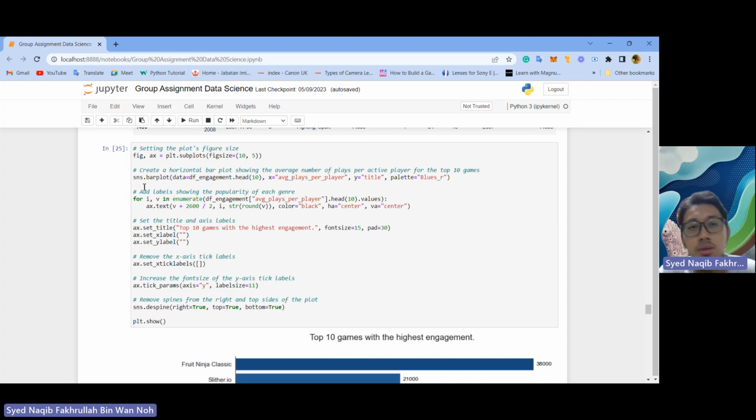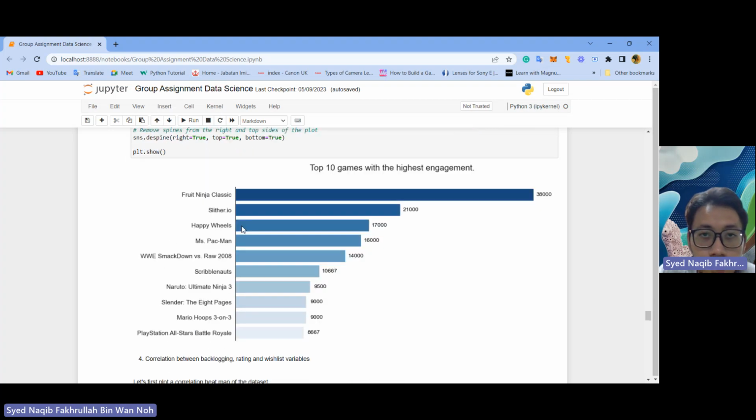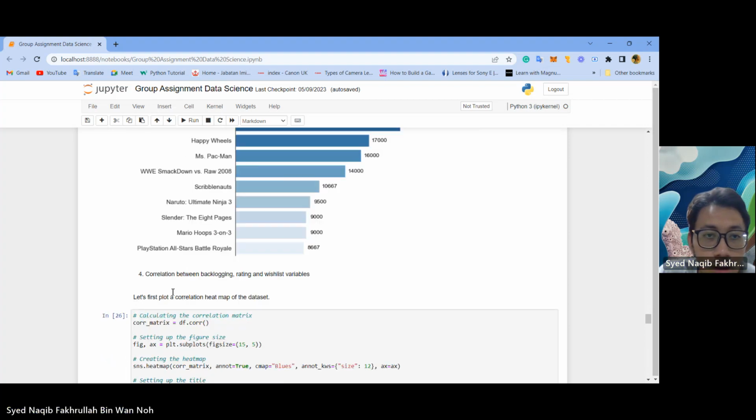And then we can set a plot to create a horizontal bar plot showing the average number of plays per active player for the top 10 games. We can add labels, set a title, remove the x-axis, and then we can remove the spines from the right and top sides of the plot, and then we can use plt.show. The game with the highest engagement is Fruit Ninja Classic, and the lowest is PlayStation All-Star Battle Royale.